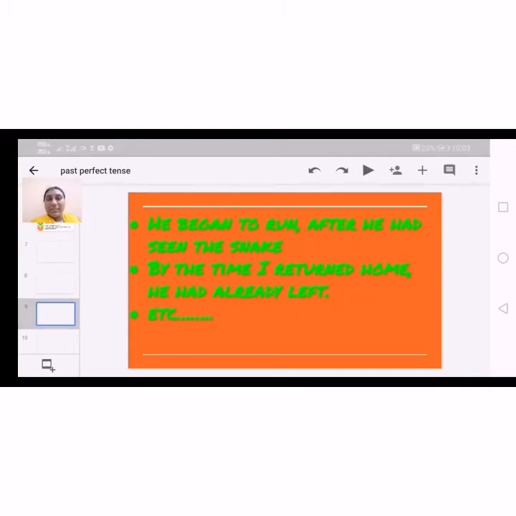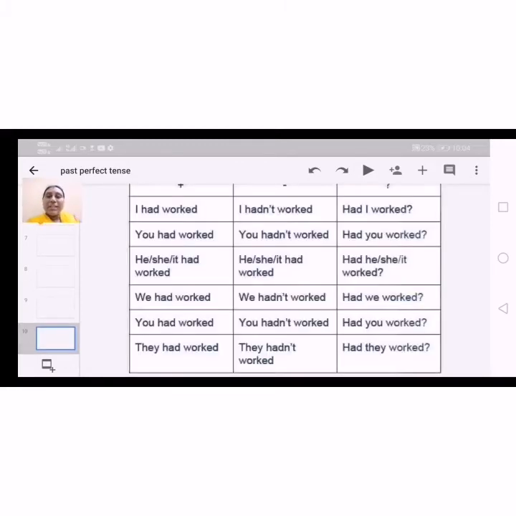And some more examples. He began to run after he had seen this snake. He began to run, it's an effect. Why? After he had seen the snake. So when he had seen a snake, he started running. That means he began to run. Okay? And next, by the time I returned home, he had already left. So one action has finished when the second action took place. So these are some more examples for past perfect.